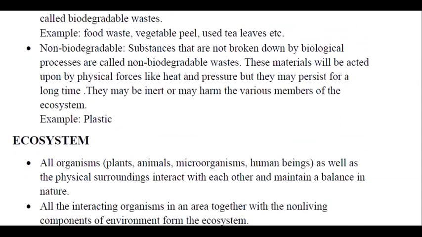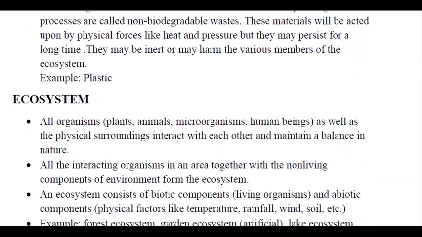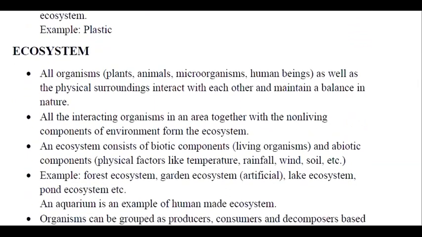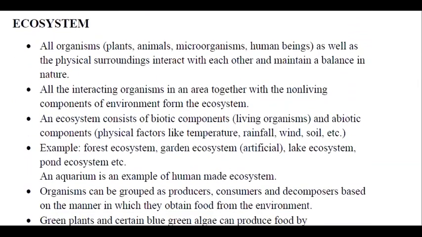What is an ecosystem? All organisms, plants, animals, microorganisms, human beings, as well as the physical surroundings, interact with each other and maintain a balance in nature. All these interacting organisms in an area, together with the non-living components of the environment, together form the ecosystem. An ecosystem consists of some living components, which are called the biotic ones, and some non-living or physical factors, they are called the abiotic components.